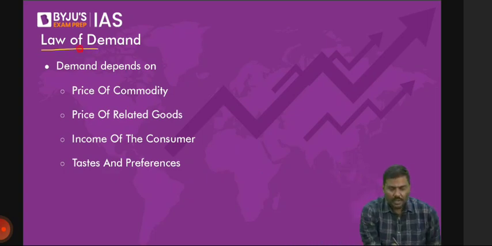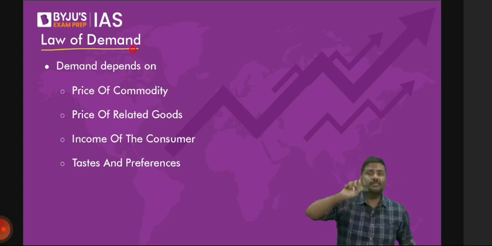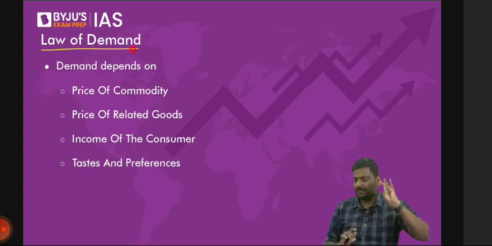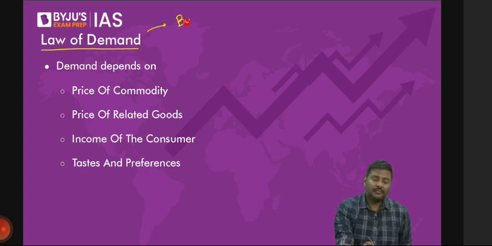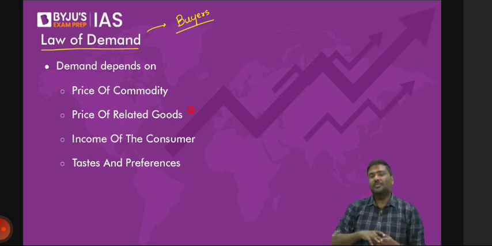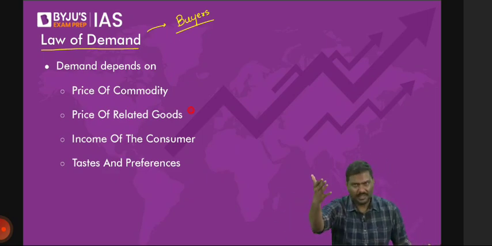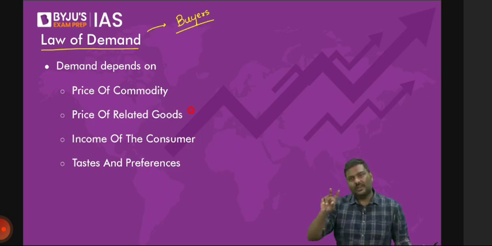Law of demand. I'll discuss 2 laws now: law of demand and law of supply. Both are important. Now, point number 1. Whenever you discuss law of demand, please understand it is from the buyer's viewpoint. That is, how much demand is there for what kind of product, what will you purchase. Whenever you talk about law of supply, it is from the seller's viewpoint. Remember that, because when you look at the statement, some of you will get confused and get it jumbled up.